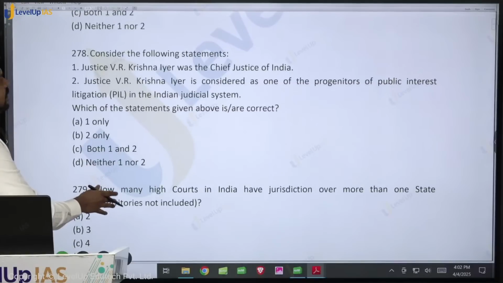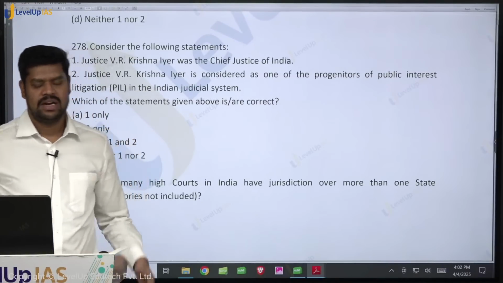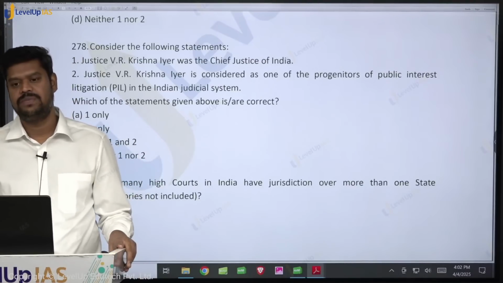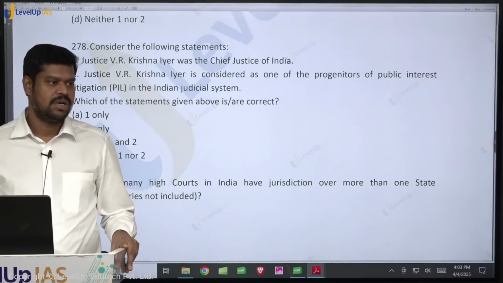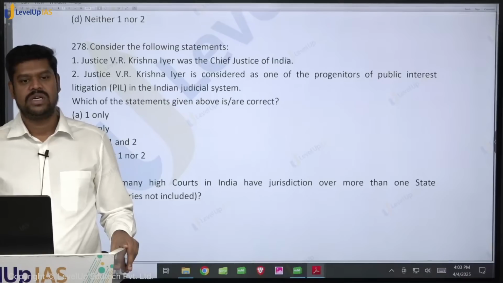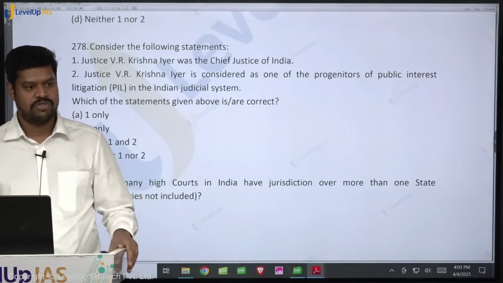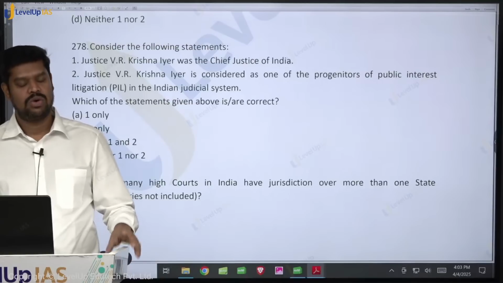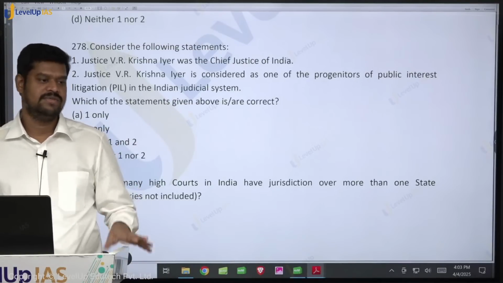Consider the following statements. Justice V.R. Krishna Iyer was the Chief Justice of India. This is again a factual statement. Sometimes they can randomly pick. UPSC has asked this particular question. Now why? Because they wanted to ask a question on public interest litigation. Justice V.R. Krishna Iyer was considered to be one of the pioneers of public interest litigation. So he in fact entertained a number of cases as a part of public interest litigation. But he is one of the most respected judges in our country, a Supreme Court judge, but he was never the Chief Justice of India.